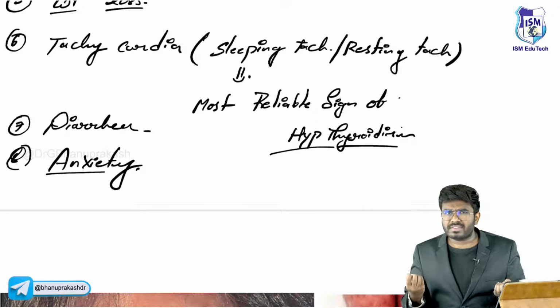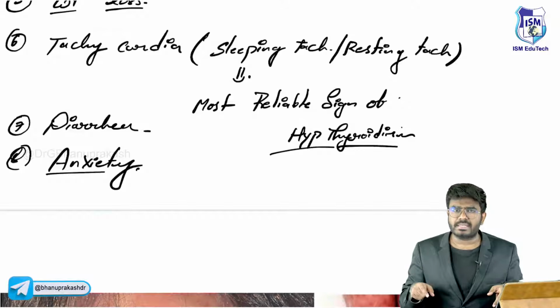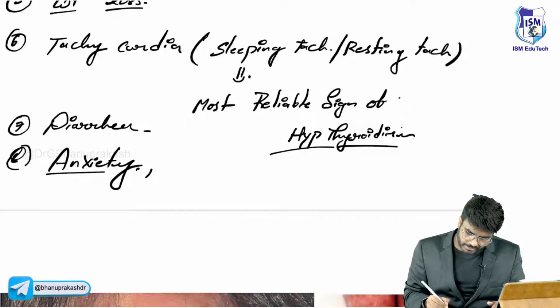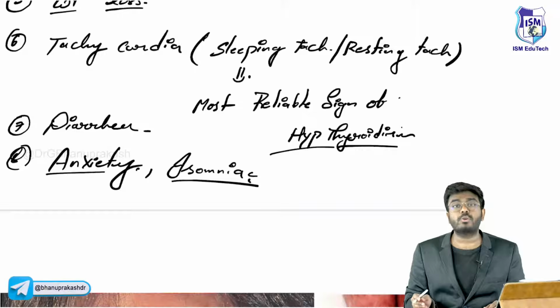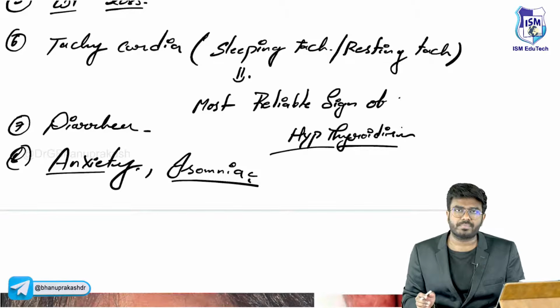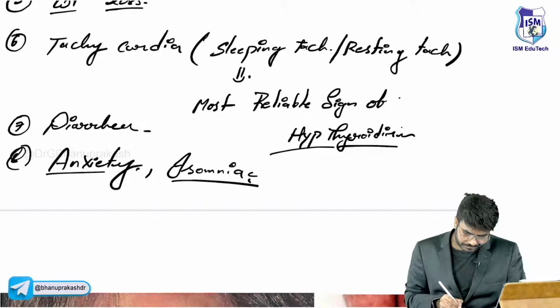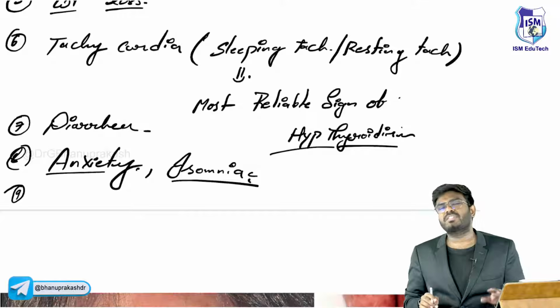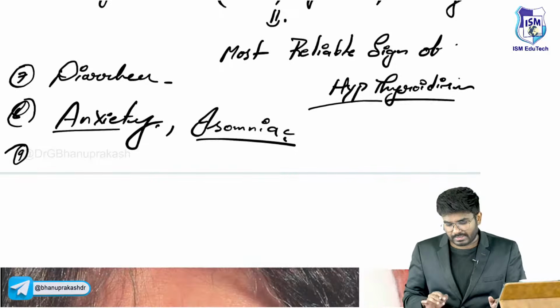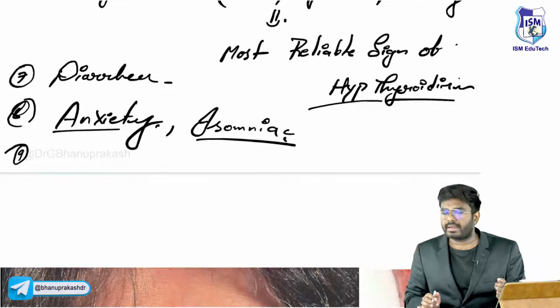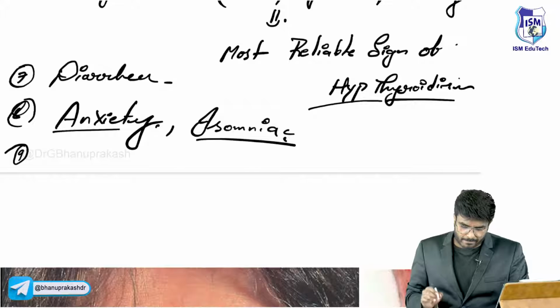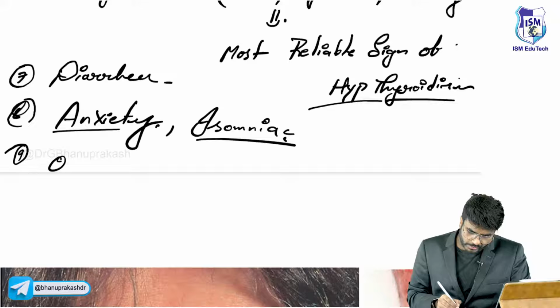Because of this excessive amount of thyroid hormones, do you think they will sleep because of this anxiety? No, they won't even sleep, sir. So there will be insomnia. The patients are going to be insomniac, not sleeping properly. Next, last. Especially in females, that female who is having hyperthyroidism can have menstrual irregularities. Menstrual irregularities can be seen. Which type of menstrual irregularity? That is oligomenorrhea.